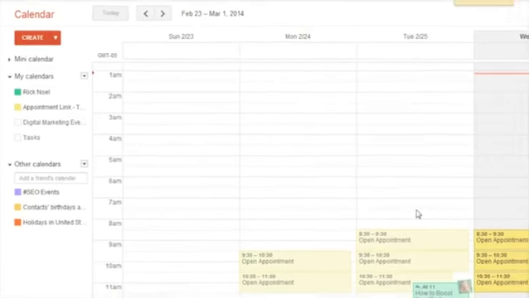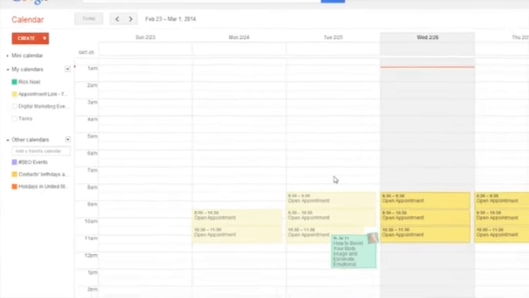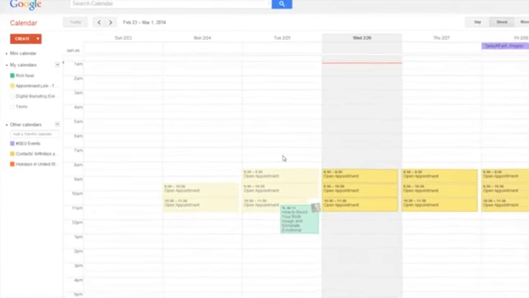Hi, my name is Rick Noel, and today we're going to talk about sharing Google Calendars and how using different colors can help. It's possible to share multiple calendars within Google Calendars, and having different colors to distinguish which calendar belongs to which user can be a valuable feature.